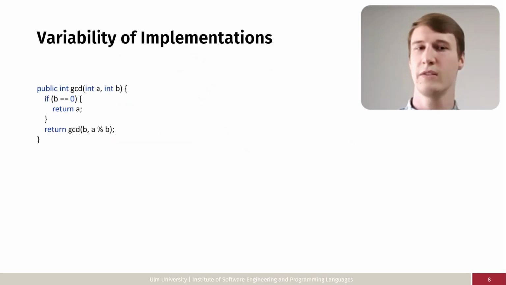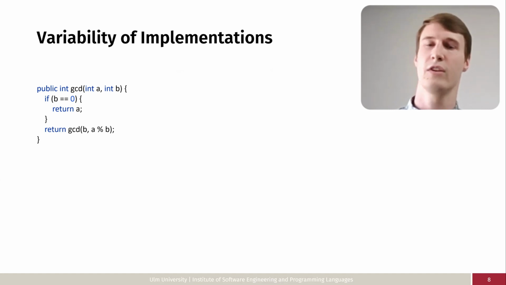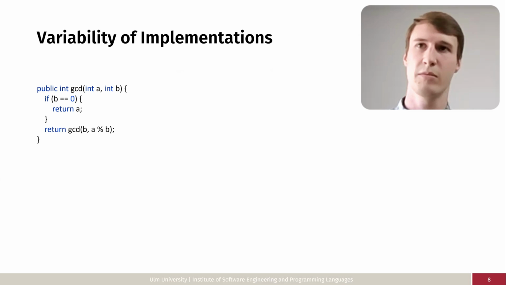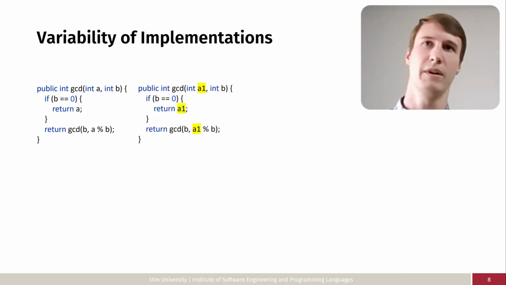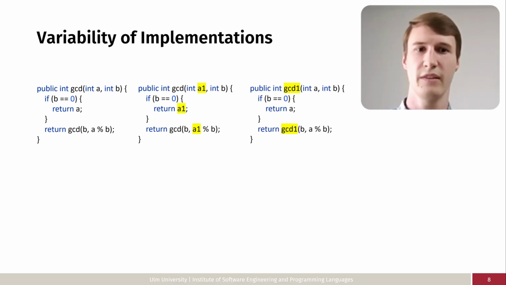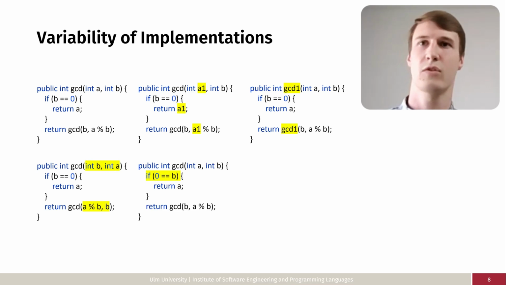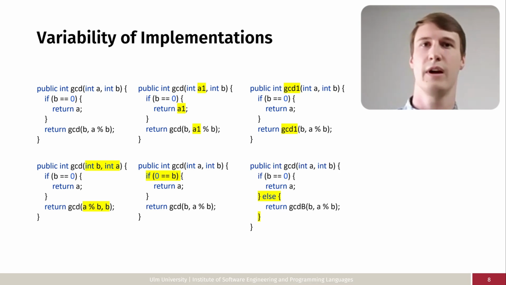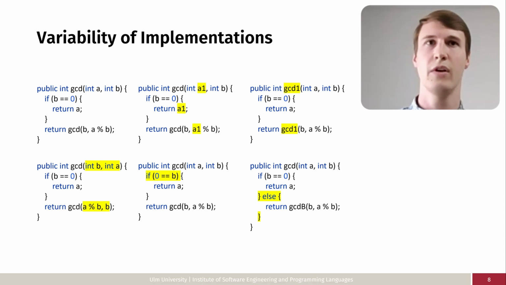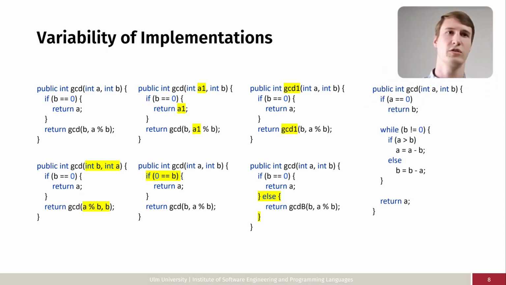Let's assume that we're interested in finding implementations of the greatest common divisor algorithm, such as the one presented here. However, there's a lot of variability in implementations, even for a simple algorithm like this. For example, we could rename identifiers like the variables or the method itself. We could swap the order of parameters, or we could swap the order of the operands for commutative operations like equality. We could make the else explicit instead of relying on an implicit early return, or we could use a completely different implementation that uses repeated subtraction in a loop instead of a modulo operation. And all of these implement greatest common divisor.